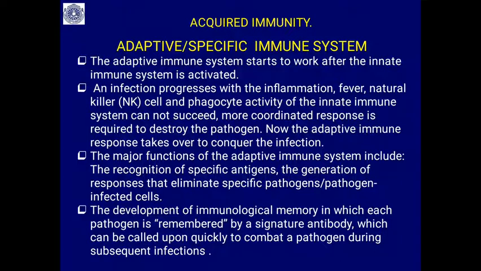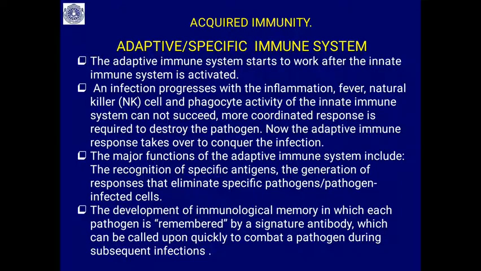Another function is the development of immunological memory. It not only conquers the infection, it also remembers the signature. The antibody will circulate in the body and recognize and combat quickly whenever there are subsequent infections. This is the advantage of acquired immunity.